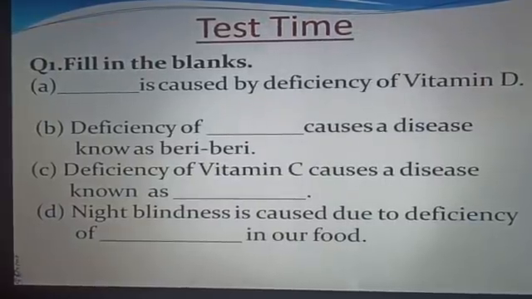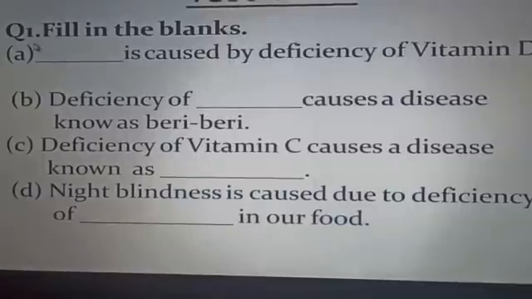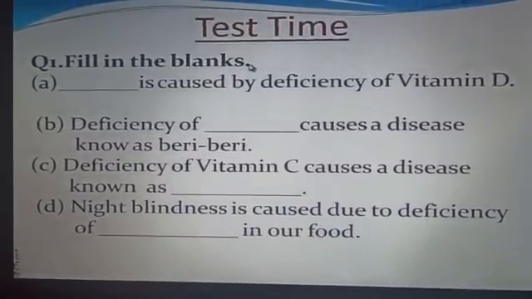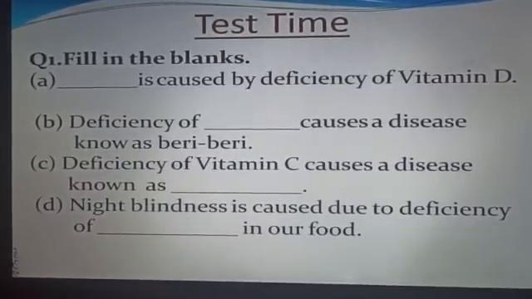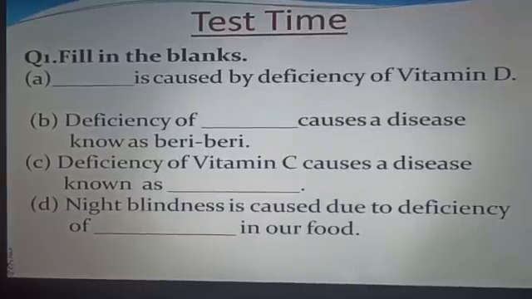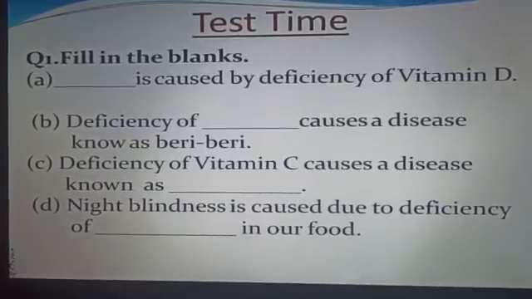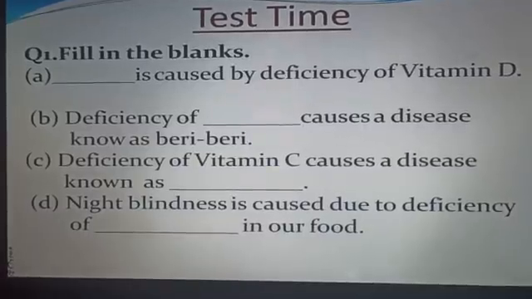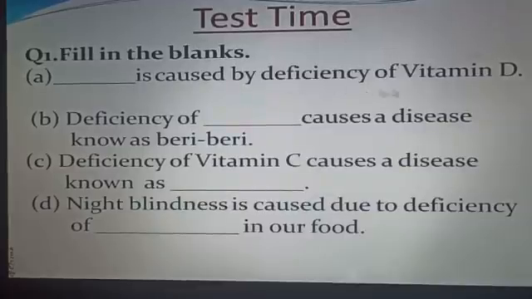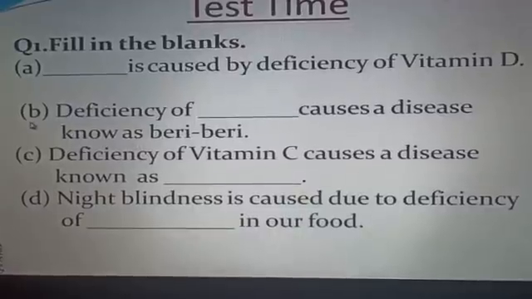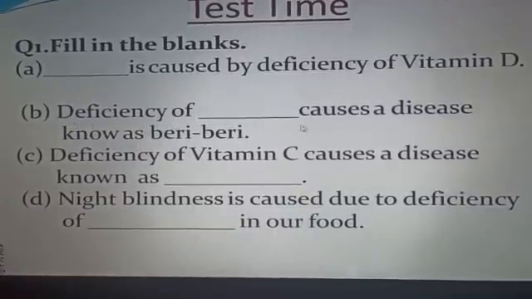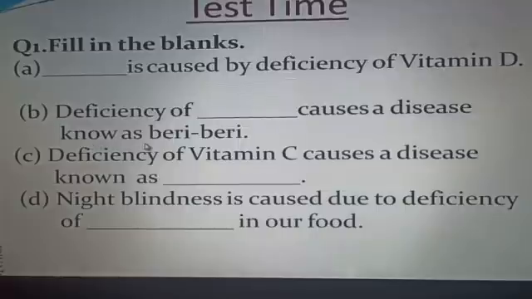Now, a test for you. Question number 1, fill in the blanks. Students, do these questions in your notebook. A, dash is caused by deficiency of vitamin D. B, deficiency of dash causes a disease known as beriberi.